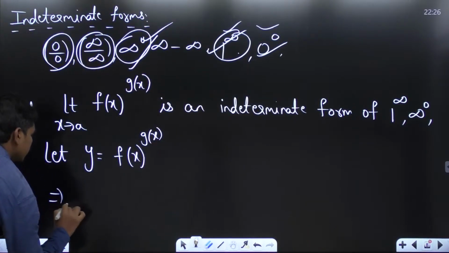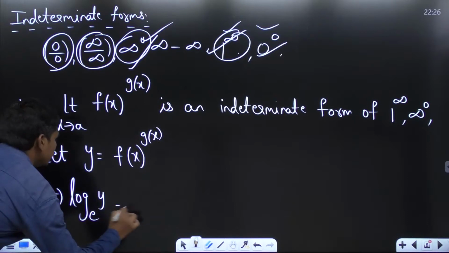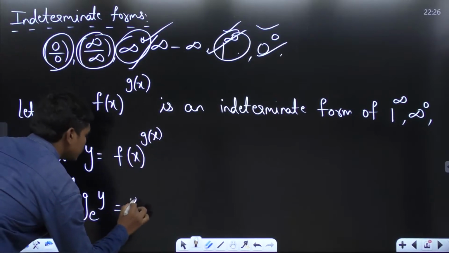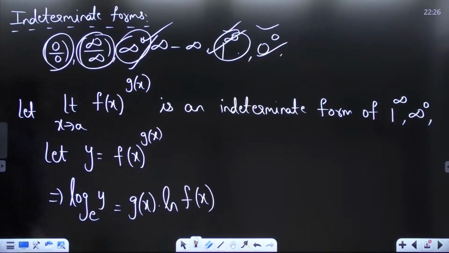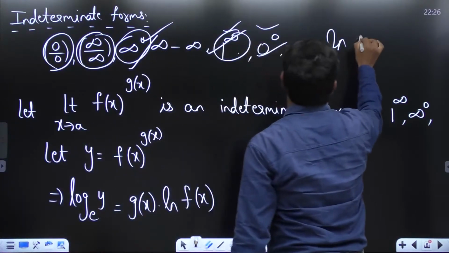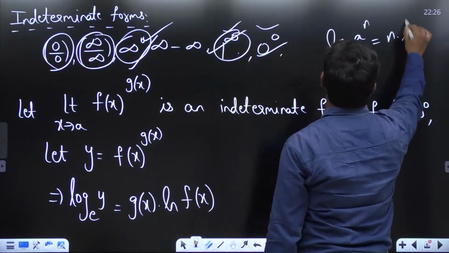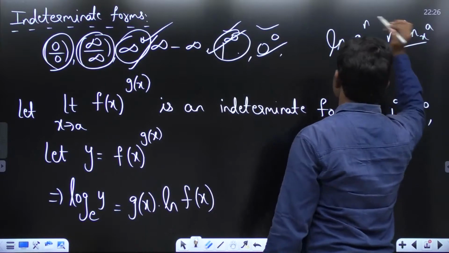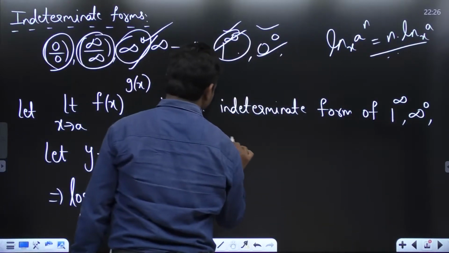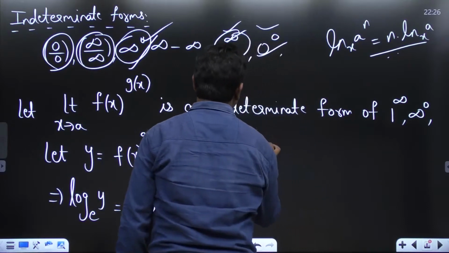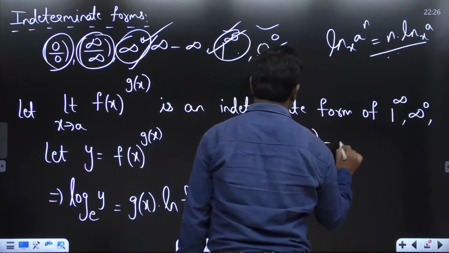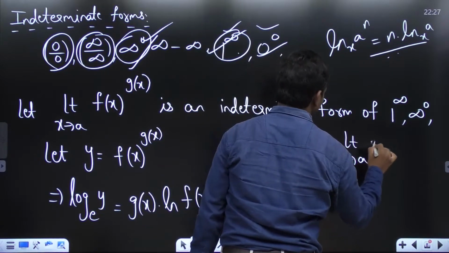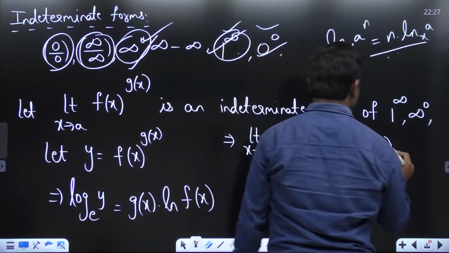Now apply log on both sides. Log y to the base e is equal to, if I apply log here, I get g of x into ln f of x here. Correct? This is log y to the base e is log of this thing, and ln a power n to the base x is nothing but n into ln a to the base x. You know this. Correct? So this can be written in this way. The third step is apply limits. Limit x tends to a log y to the base e is equal to limit x tends to a g of x into ln f of x.